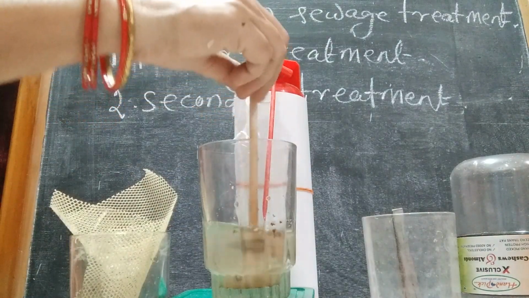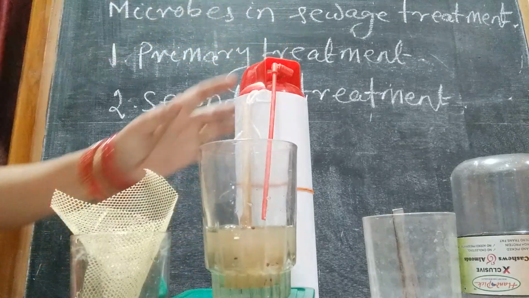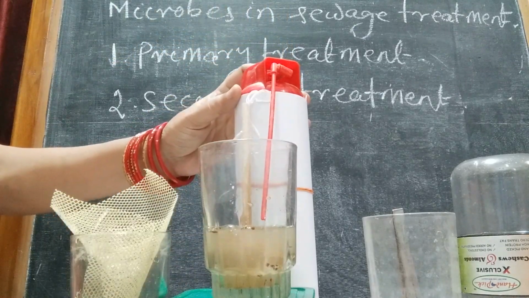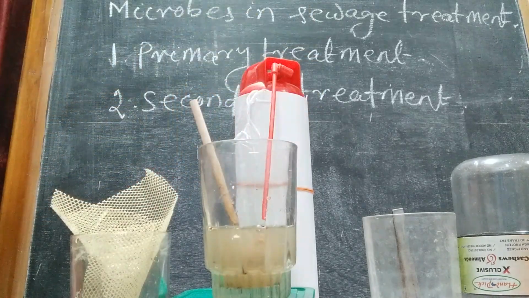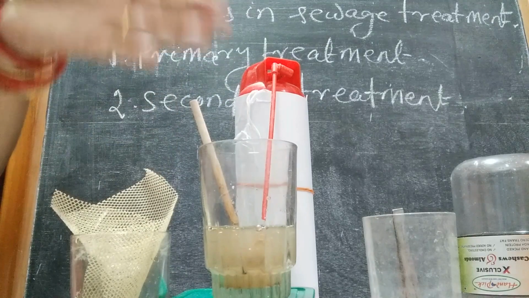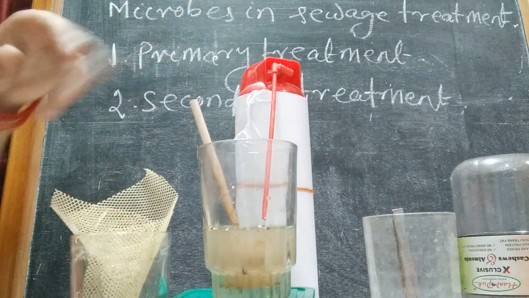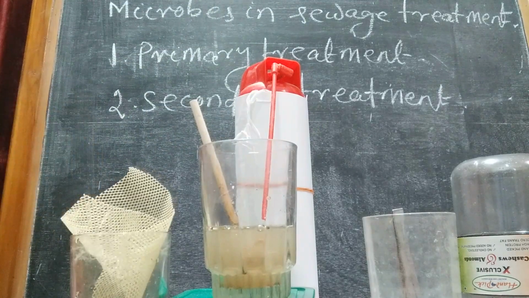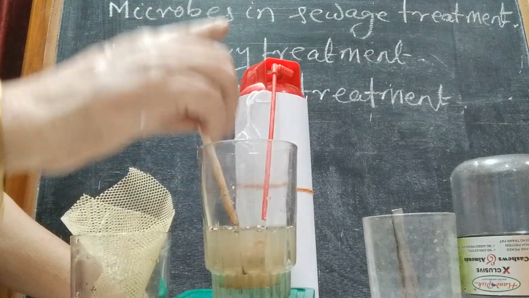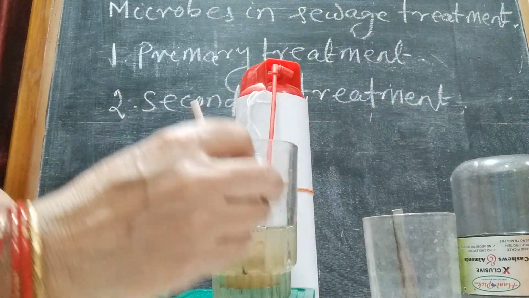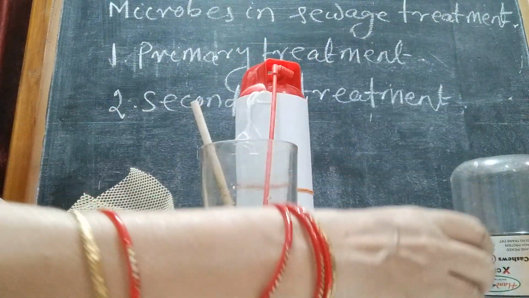It is constantly agitated with the help of the agitator. Then air is supplied, which helps in the growth of the microbes. What are the microbes? Bacteria and fungus, and these bacteria and fungus will form the flocs. Next, these flocs are transferred to the settling tank.